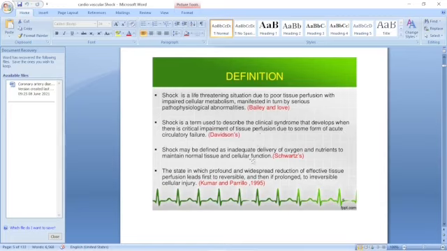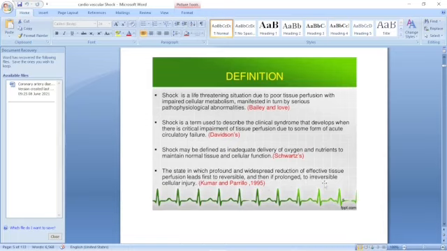Then shock may be defined as inadequate delivery of oxygen and nutrients to maintain normal tissue and cellular function, by Schwartz. And then the state in which there is a profound and widespread reduction of effective tissue perfusion.